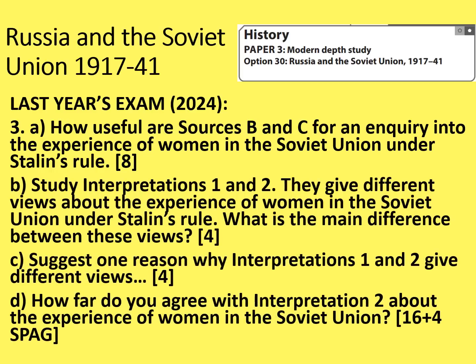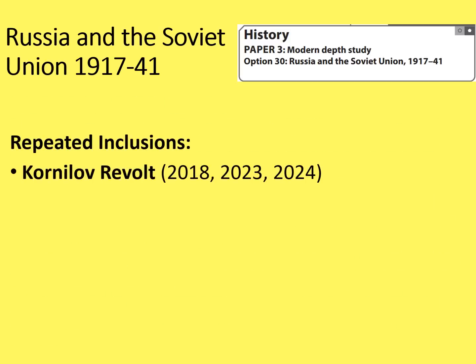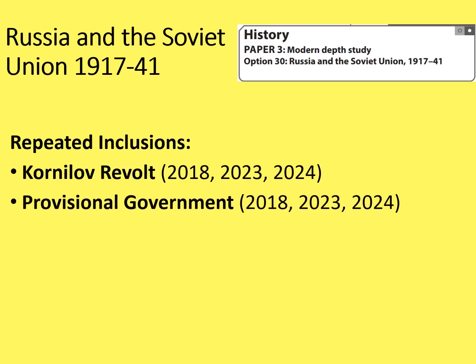So let's get into what things have been repeated. Just like the other topics, because of the narrowness of this paper, there aren't many things that have been repeated. One is the Kornilov Revolt though, as is the provisional government. Quite broad topics of course, but this has been relevant to the 2018, 2023 and 2024 papers, so maybe it's the turn of something else this year.